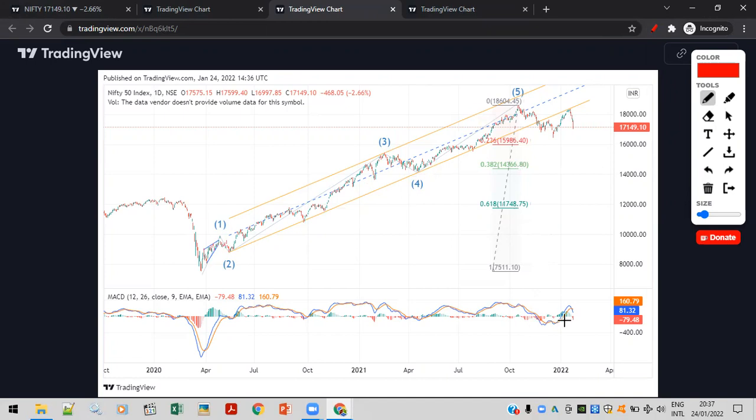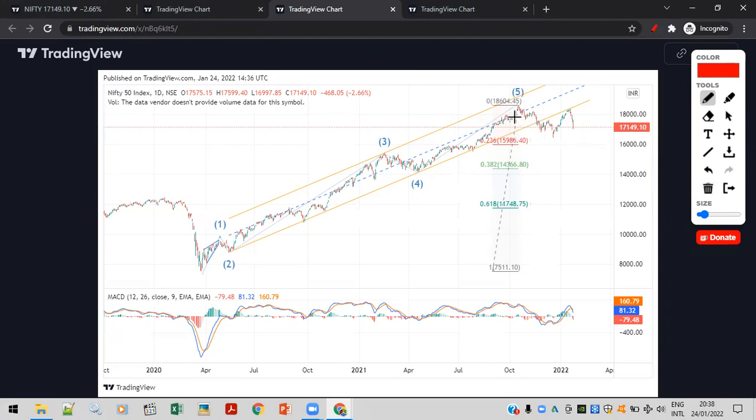And we were saying that since MACD has crossed below all these points here at this juncture, it is going minimum towards this 0.236 Fibonacci. So when you plot Fibonacci from this number to this number, आप जब यहाँ से Fibonacci tool use करके plot करते हो, Fibonacci from 7,511 to 18,600, when you plot it, you get these numbers. These are Fibonacci numbers. So whenever a big correction happens, one of these levels gets hit.